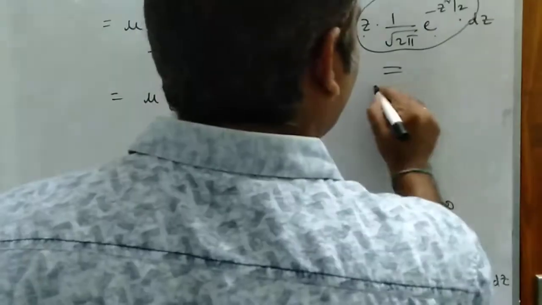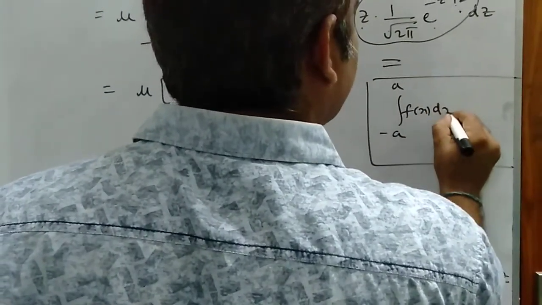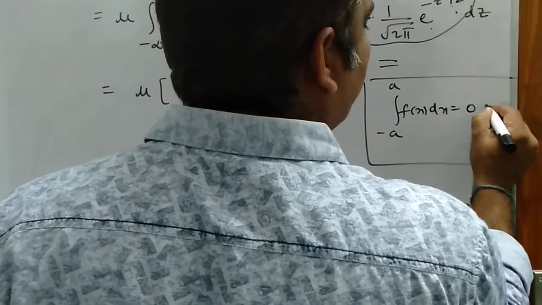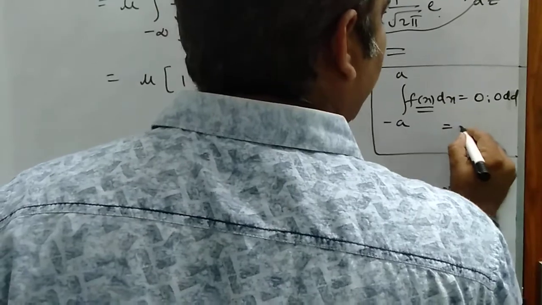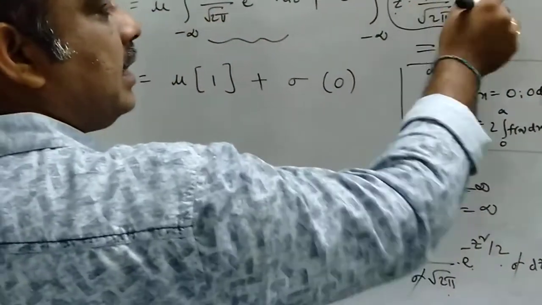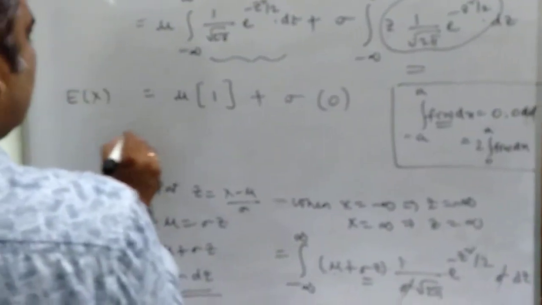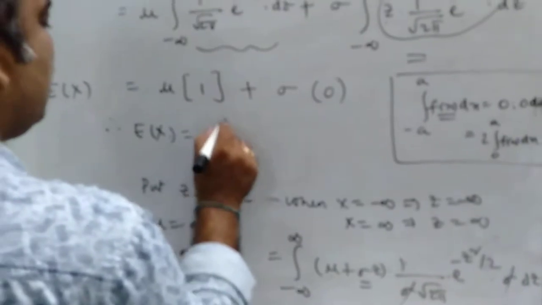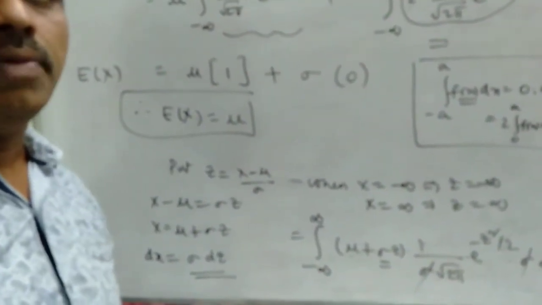We know one rule in integration: the integral from minus a to a of f of x dx is equal to 0 if the function is an odd function. If it is an even function, I can write 2 into the integral from 0 to a of f of x dx. Since it is an odd function, the entire value is equal to 0. So this is the expected value of x, therefore E of x is equal to mu. That is the mean of the distribution, the mean of the normal distribution is equal to mu.